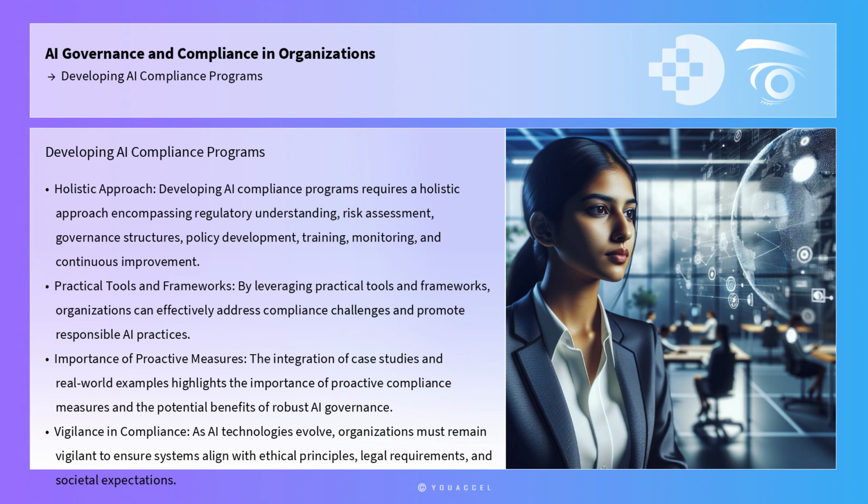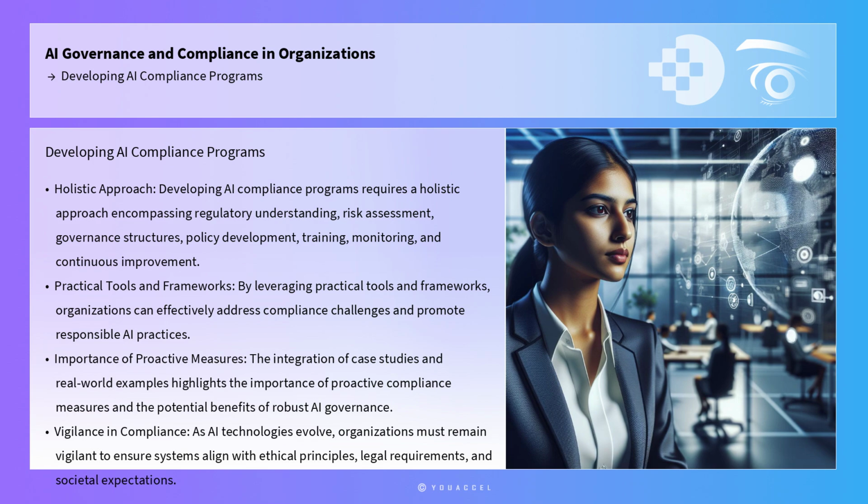In conclusion, developing AI compliance programs is a multifaceted endeavor that requires a holistic approach encompassing regulatory understanding, risk assessment, governance structures, policy development, training, monitoring, and continuous improvement. By leveraging practical tools and frameworks, organizations can effectively address compliance challenges and promote responsible AI practices.